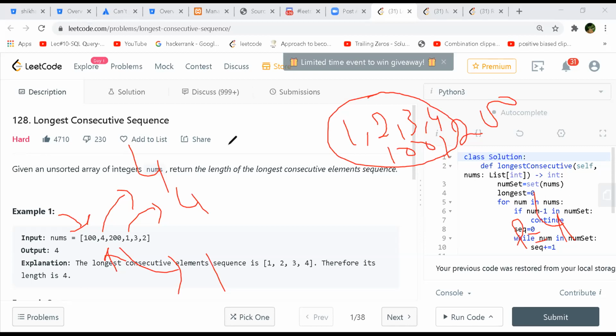I think we can use a visited array so that visited of 1, 2 and 3 will become true, so that we don't have to visit them again. Like we can stop iterating for those values or skip those values, like in graphs, we do that, right? Like for an adjacency list, we keep a visited array. You can't do that because